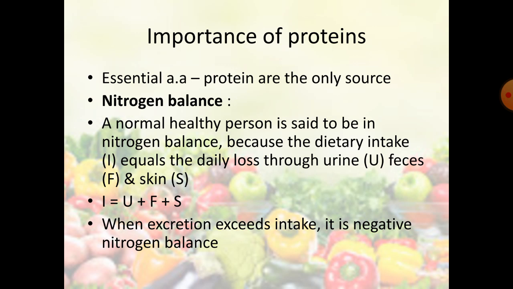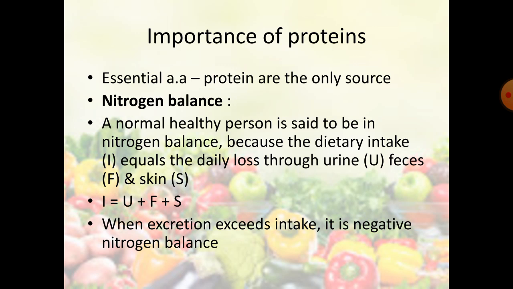Nitrogen balance. A normal healthy person is said to be in nitrogen balance if the dietary intake is equal to the daily loss through urine, feces and skin. A person is said to be in nitrogen balance if the dietary intake of nitrogen is equal to the loss through urine, through feces and through skin in the form of sweat. So intake is equal to the loss through urine plus loss through feces plus loss through skin. In that condition, if it is equal, then the person is said to be in nitrogen balance.